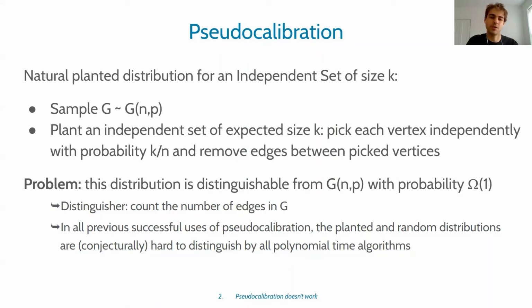You might be wondering, okay, what if you just modify the planted distribution a little bit, fix the edge probability so the number of edges match? Well, if you do that, then you can also just count the number of triangles and the number of 4-cycles in the graph, and that will distinguish the two distributions. So by counting some small subgraph, you're able to distinguish the planted and random distributions. And we don't know of a planted distribution that cannot be distinguished in this way.